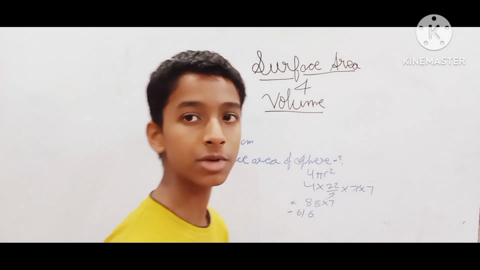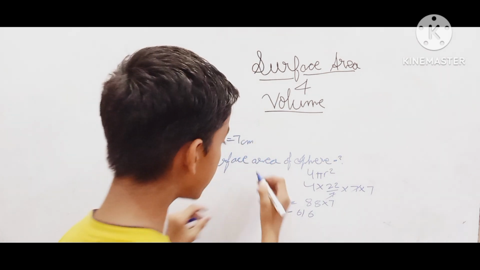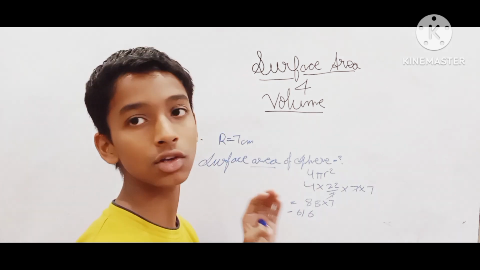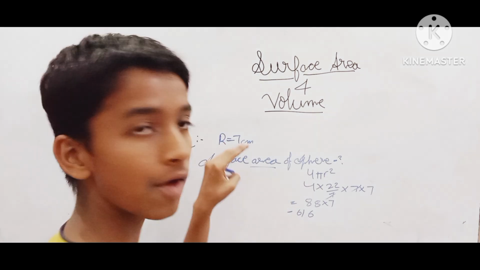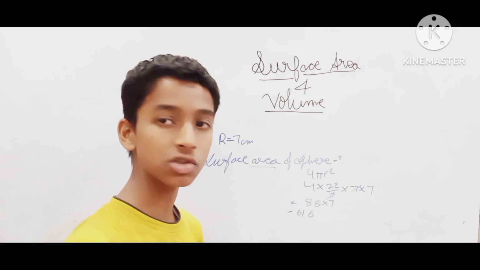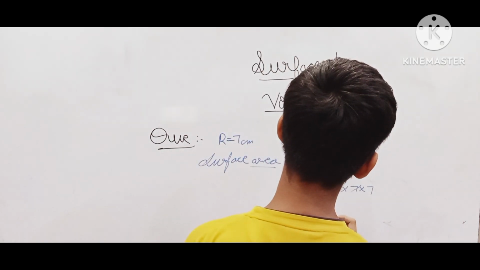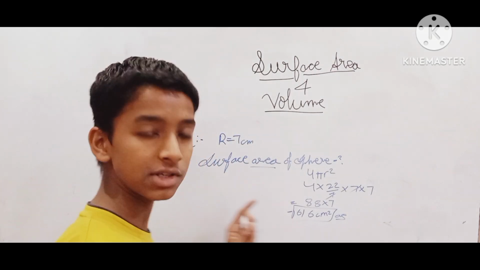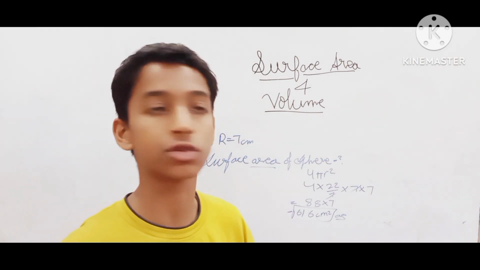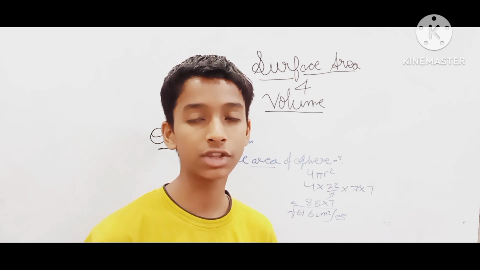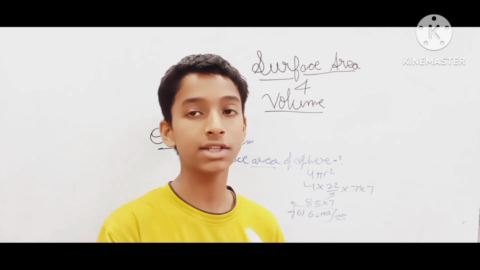Now why have I written centimeter square here? You can see the term area is coming. So for area we will only use the square of the unit given in the question. In the given question the unit is centimeter. So we use the square of the unit, that will be centimeter square. 616 centimeter square. Now this is the required answer. This was a very basic question and I will tell you every basic question that you can get for these three formulas. And with this you will understand how to implement these in the questions.